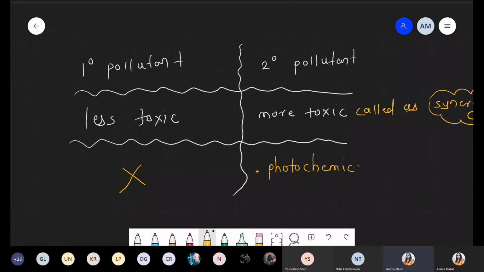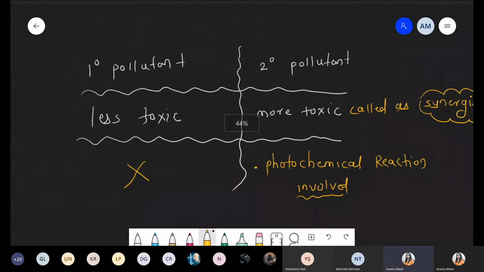We'll discuss later what is the meaning of photochemical reaction. So definitely there is a role of secondary pollutant which is involved in photochemical reaction. Okay, so these are the very basic differences between the primary pollutant and the secondary pollutant.